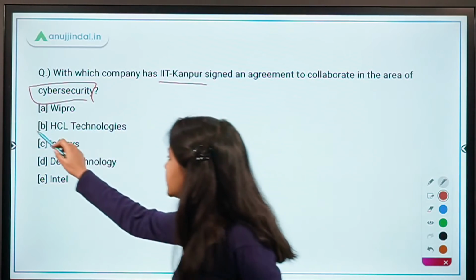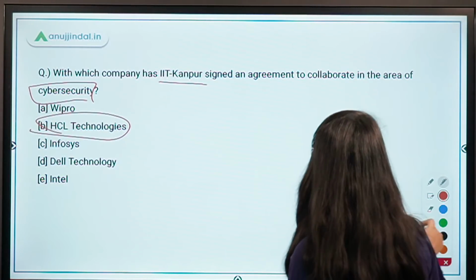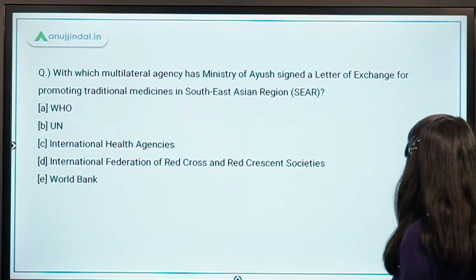Good. It's HCL Technologies, with which IIT Kanpur has partnered.